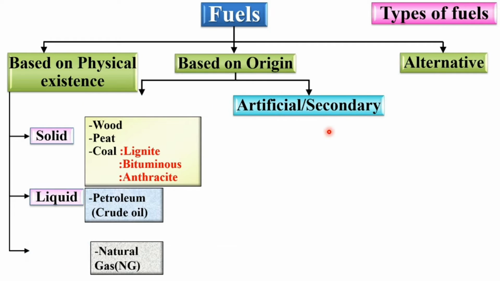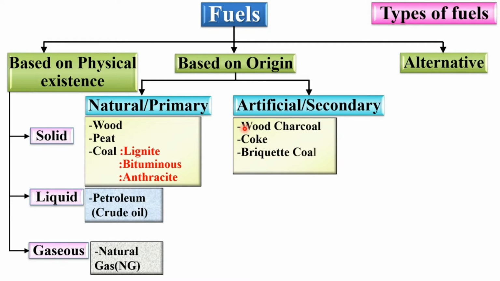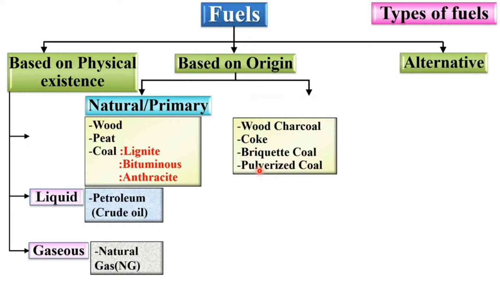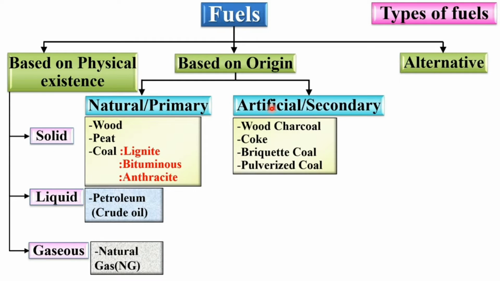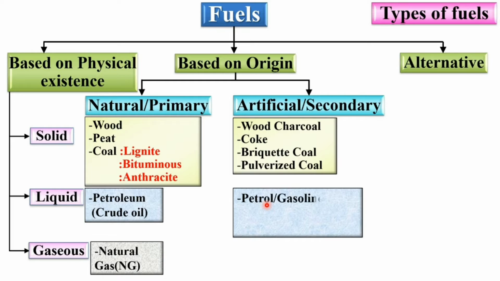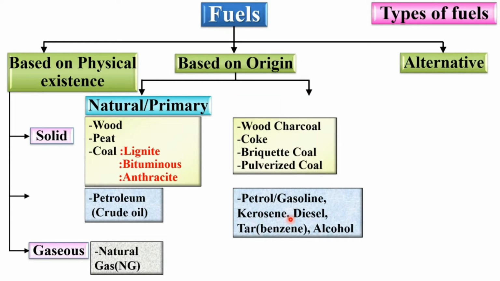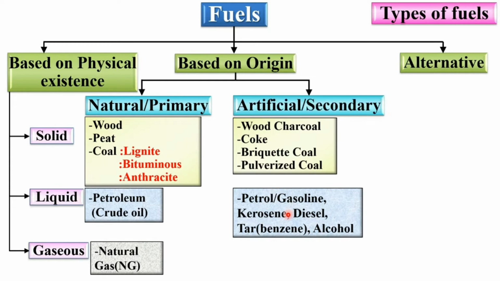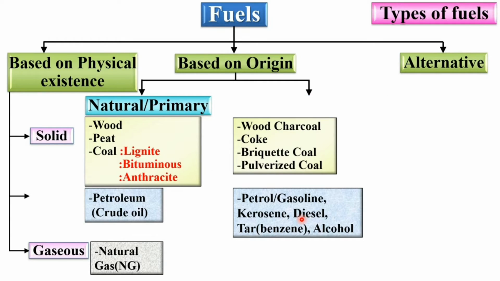So now see, wood charcoal, coke, briquette coal, and pulverized coal are considered as solid fuel as well as artificial fuel. Next, petrol, sometimes known as gasoline, then kerosene, diesel, tar, and alcohol. These are liquid fuel as well as artificial fuel.